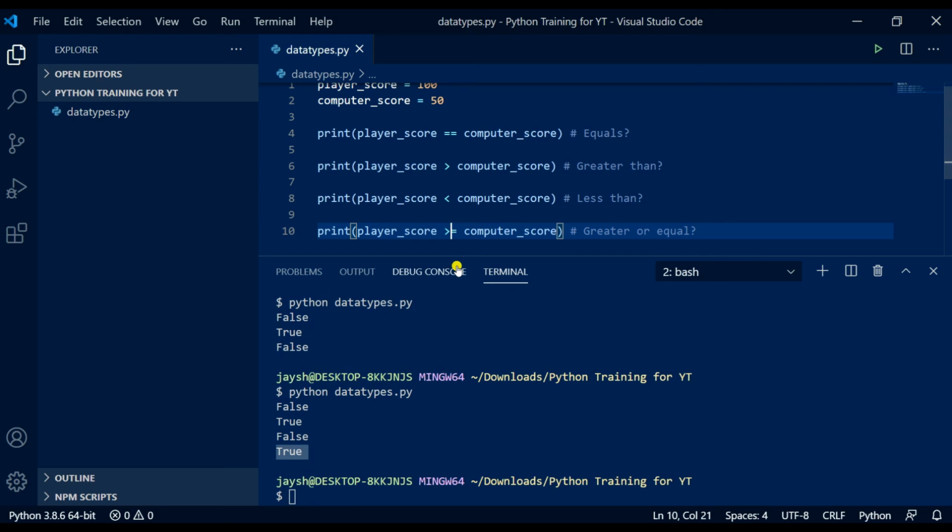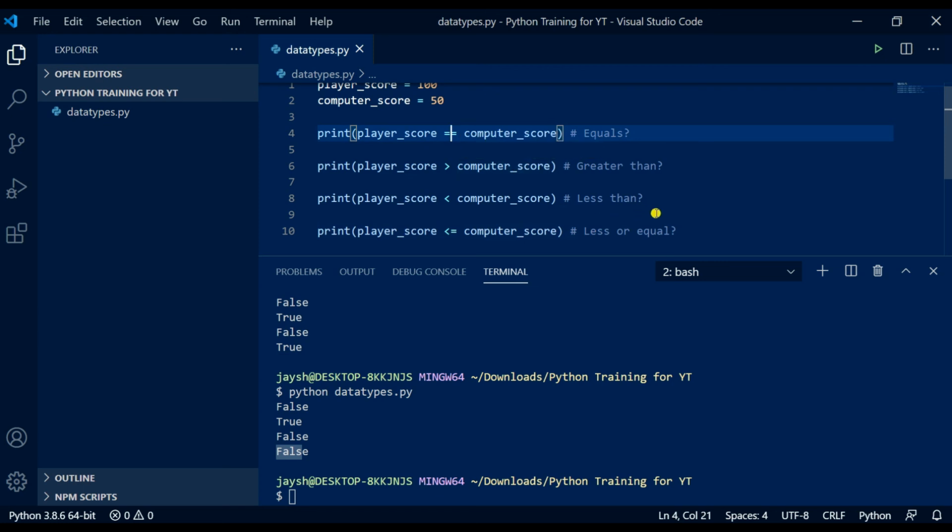And it would be the opposite way for less than. So we can change the greater than to less than, just as you'd have them up here. Pretty straightforward. So is it less or equal? And it should say false. False. Great. Now we have the equals one at the top here, but what if we want to check that it does not equal?